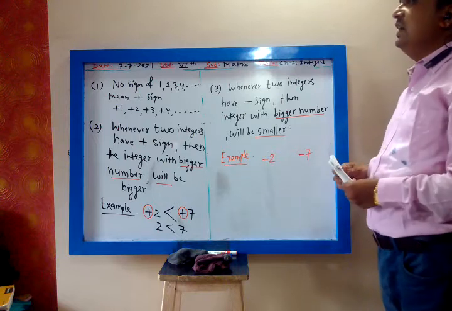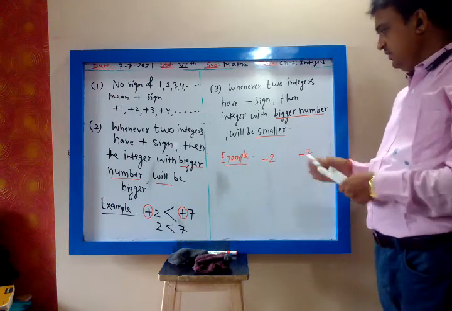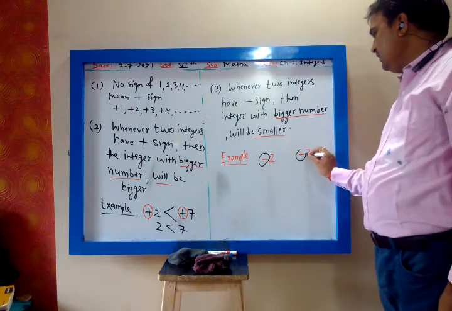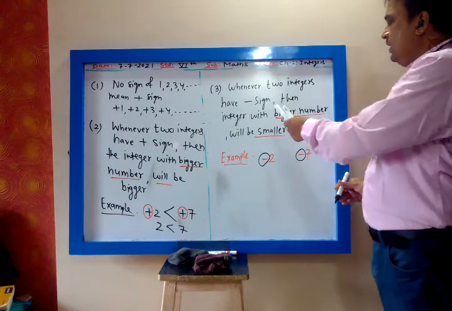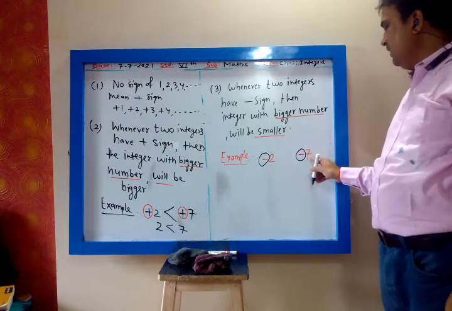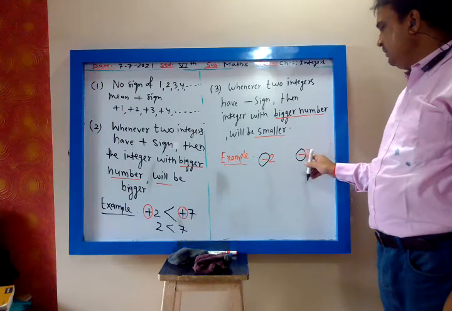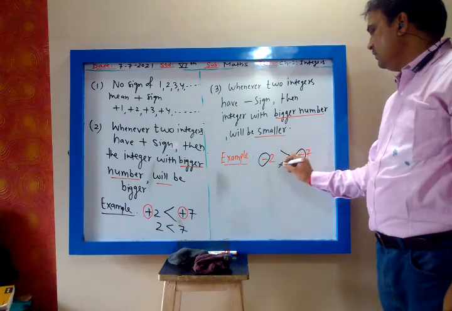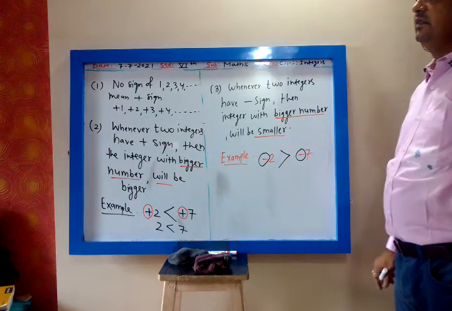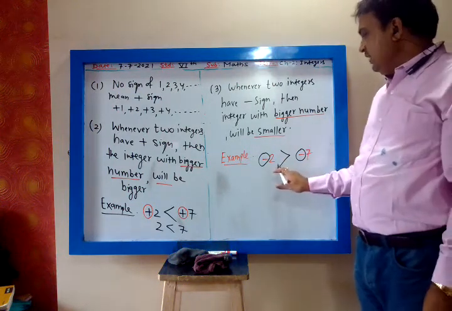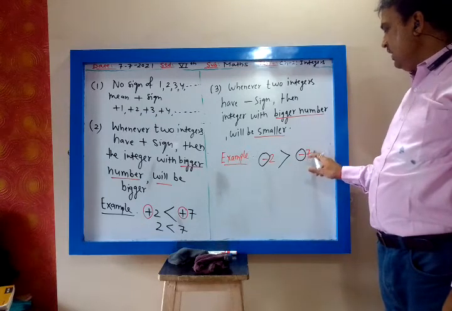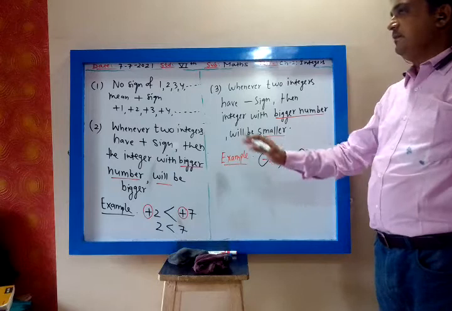Now both integers have negative sign. So in negative integers, the integer with bigger number, 7, is bigger, so this minus 7 will be smaller. Whenever they have negative sign, the number which is bigger, that integer will be smaller.